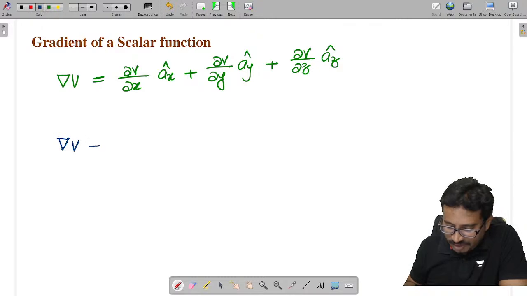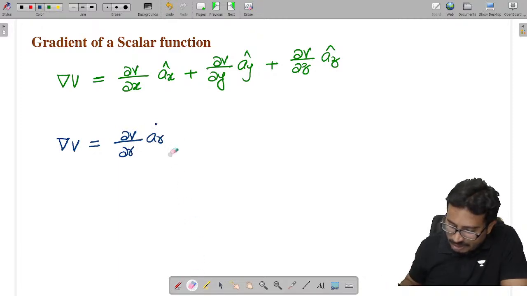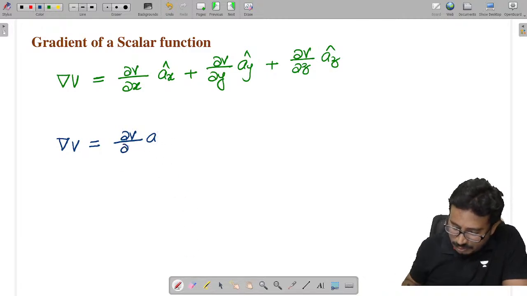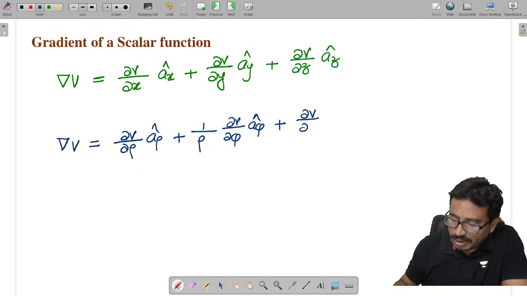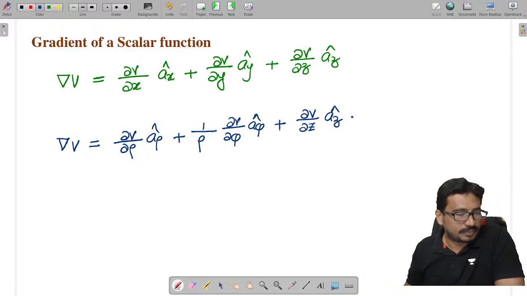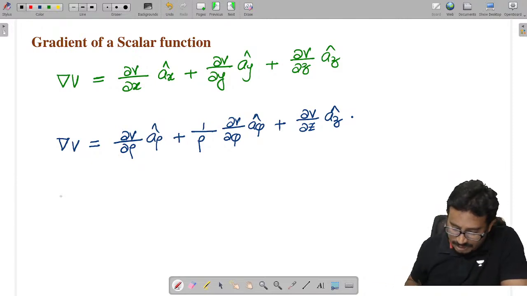Now we can talk about the cylindrical system. Del V is given as dou V by dou rho into a rho cap, plus 1 by rho into dou V by dou phi into a phi cap, plus dou V by dou z into a z cap. And this is in the cylindrical system. Now you can tell me the spherical system.